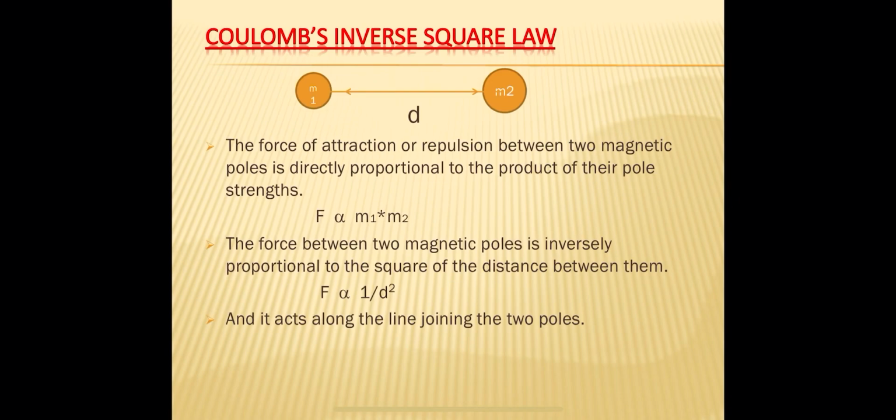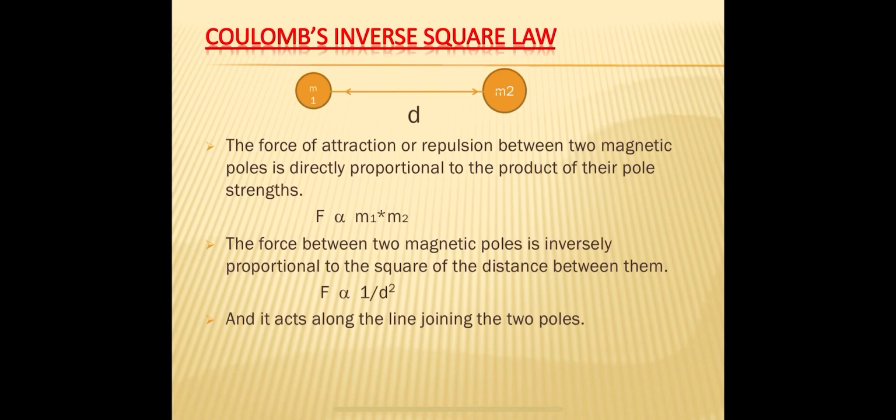So both the forces are in opposite directions if they are unlike poles. Okay, if they are like poles, the force will be repulsion, and then also both the forces are in opposite directions.